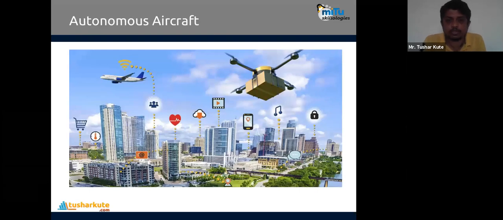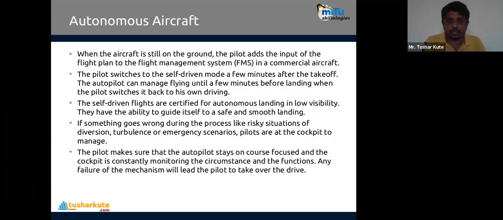Then next is autonomous aircraft. Check this. Autonomous aircraft. Two kinds of aircraft we have: the human carrying aircraft, plus we'll be having the drones which are used for transport or deliveries also through air, that autonomous aircraft which are not having any control from the human being.